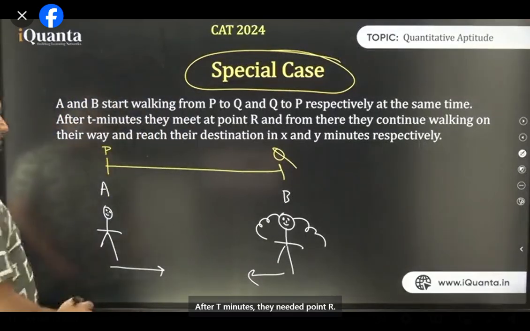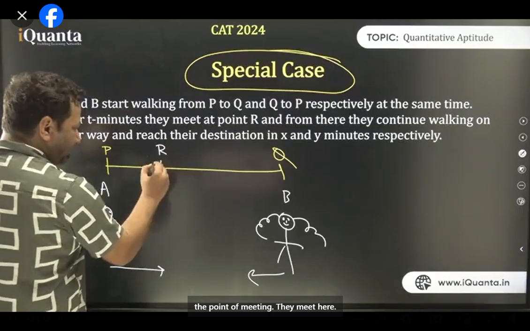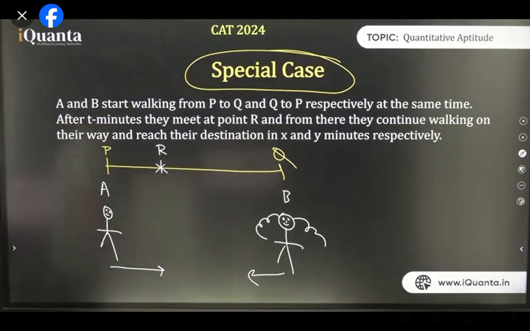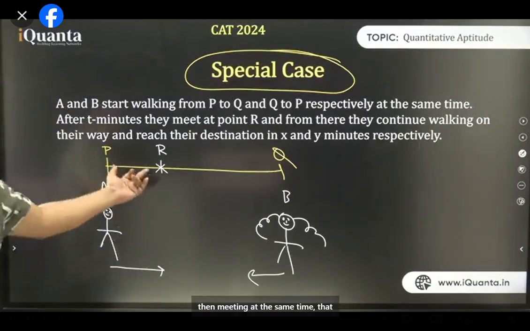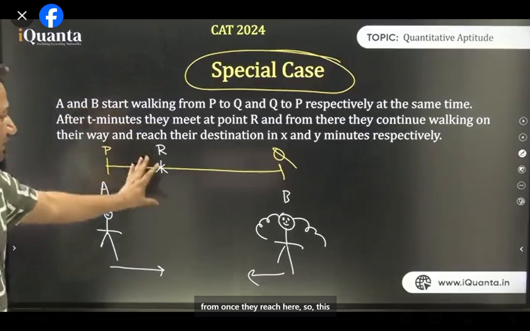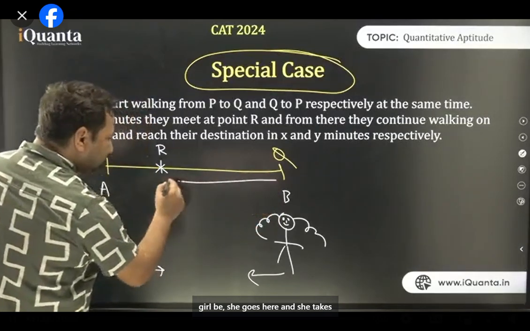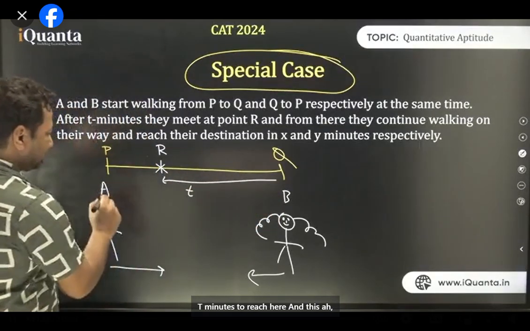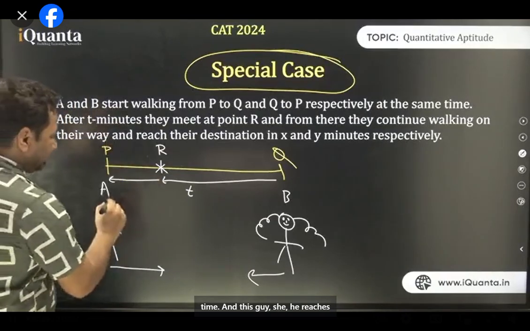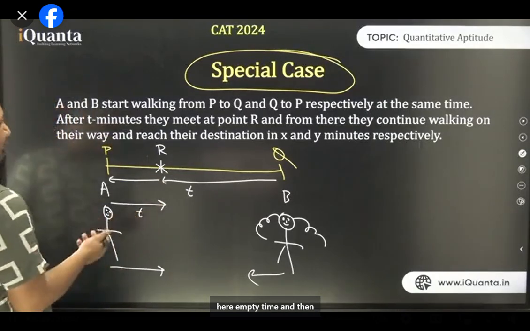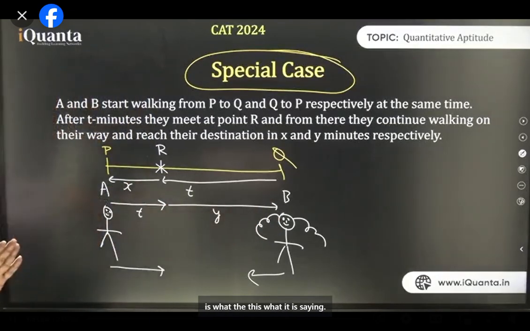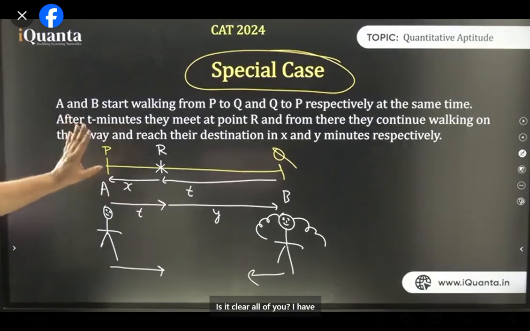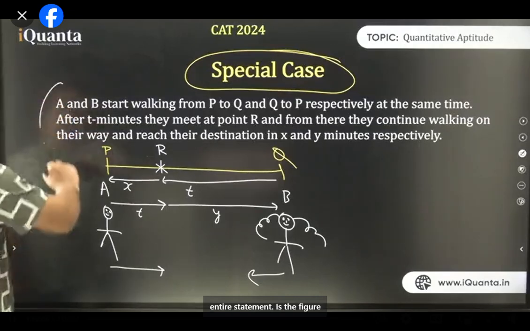After T minutes, they meet at point R. So let's say they meet here. There's a point of meeting. They meet here. Cool. And this happens after T minutes. इसका मतलब दोनों की speed different रही होगी. They're meeting here at the same time. That means their speeds were different. And from once they reach here, so this girl B, she goes here and she takes T minutes to reach here, and after that she takes some other time. And this guy, he reaches here in T time, and then he goes here. So this time is X minutes, this time is Y minutes. That is what this is saying. All right. Is this clear, all of you? I have figuratively represented this entire statement. Is the figure clear to all of you?